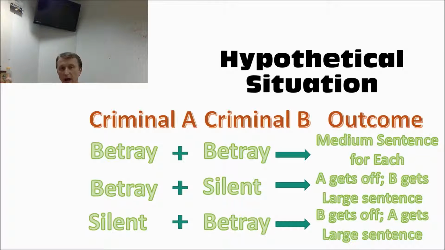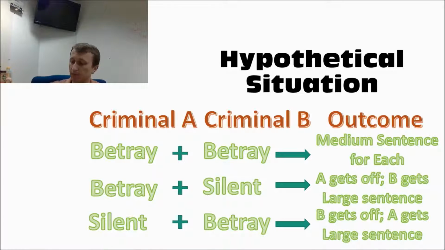So if we're both silent, 1 year. If we both betray, 3 years. If one of us is silent and the other betrays, then the silent partner is going to get 5 years and the betrayer gets off scot-free. That's the idea with the prisoner's dilemma, and it's been used in a lot of laboratory research, taking students and giving them this situation and having them play multiple times and get money based on how they are betraying or keeping silent, or things like that.